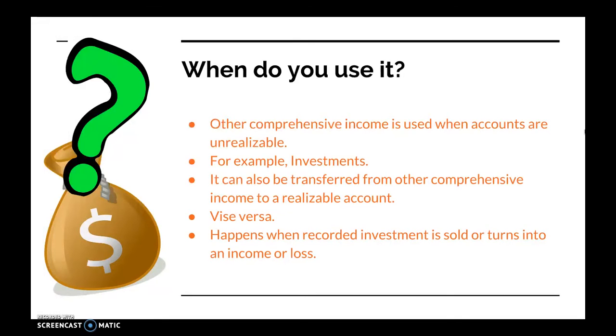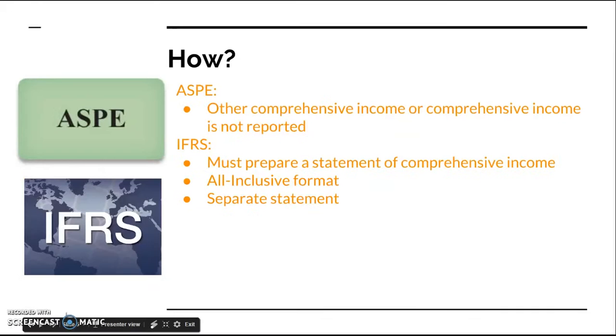This can happen in many ways. For example, when you sell an investment that currently is recorded as an unrealized gain in other comprehensive income. This affects the net income while it changes the information on the financial reports. Other comprehensive income is recorded differently in regards to ASPE and IFRS. Under ASPE, companies do not report other comprehensive income.